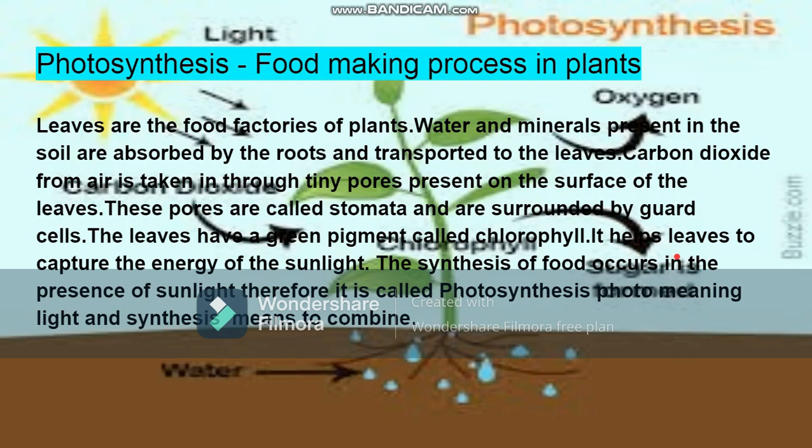It helps leaves to capture the energy of the sunlight. The synthesis of food occurs in the presence of sunlight, therefore it is called photosynthesis. Photo meaning light and synthesis means to combine. You may copy this and it is one of the answers. The whole process of photosynthesis is covered in this.